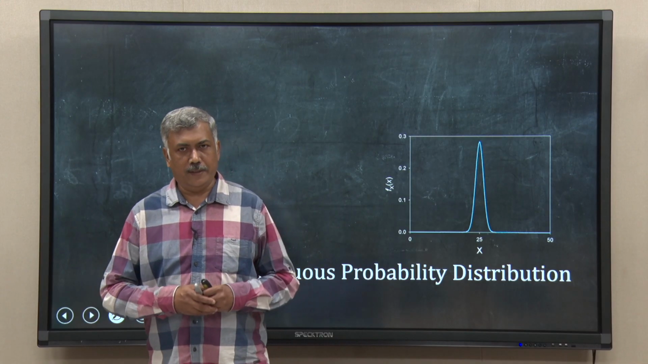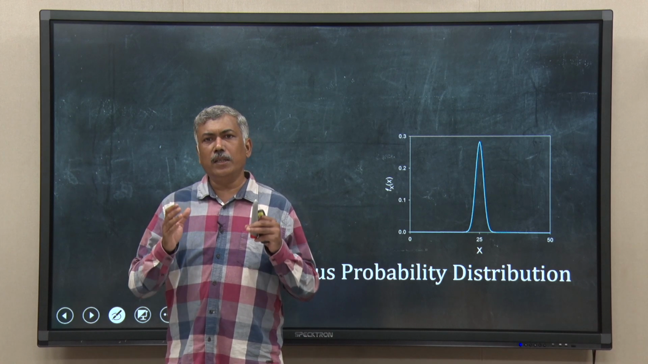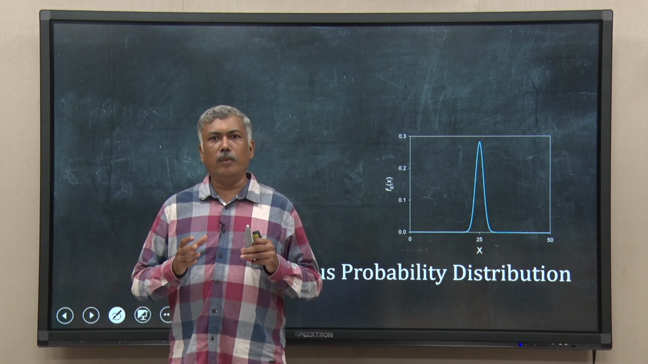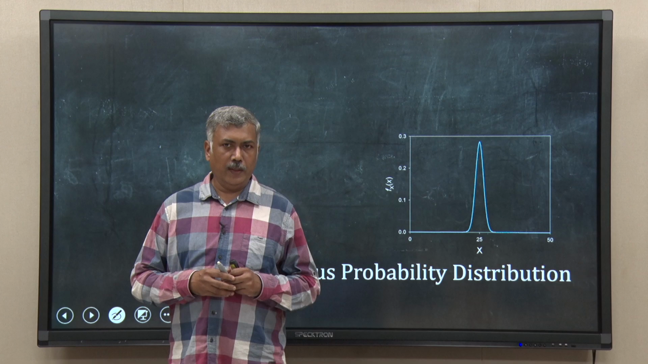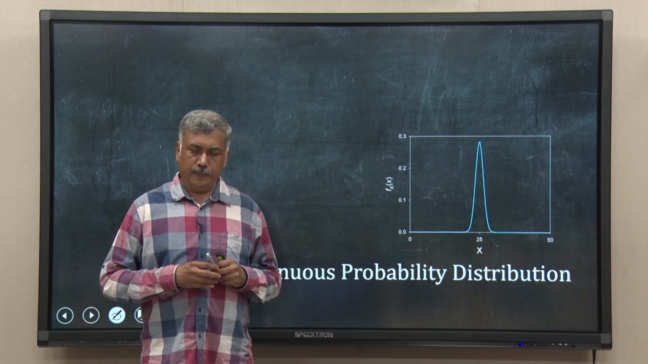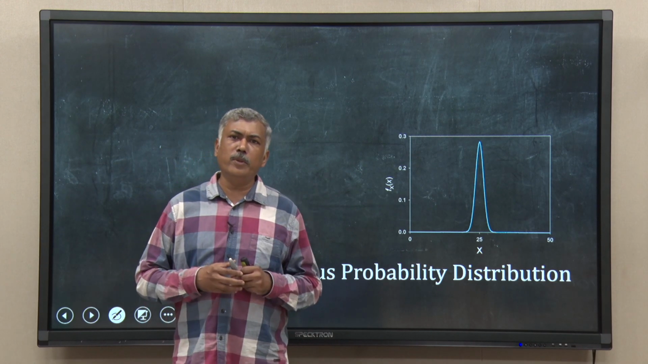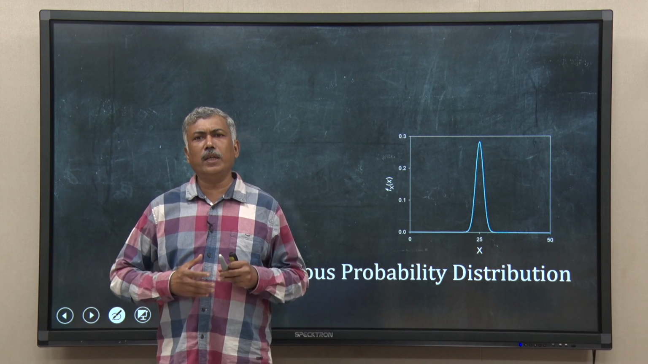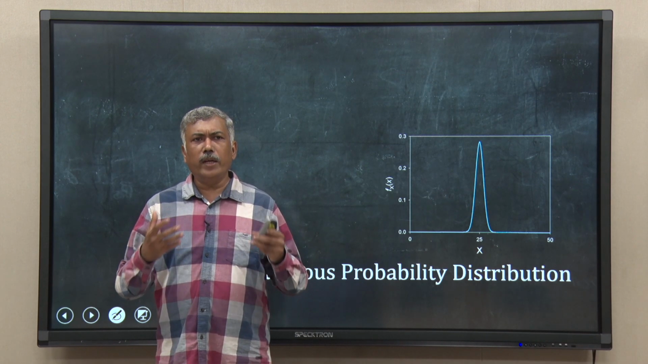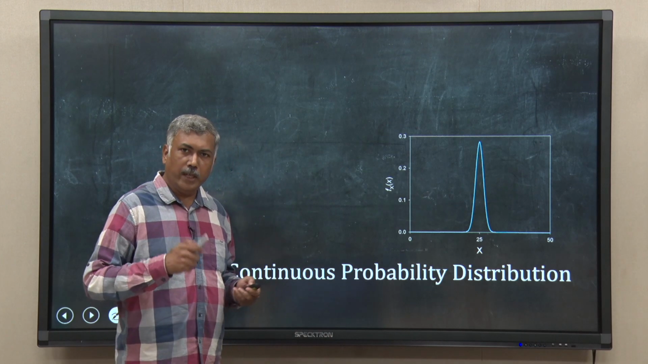Hello, welcome back. In the last lecture, we discussed discrete probability distribution involving discrete random variables. In this lecture, we will discuss continuous probability distribution. Nowadays, it is commonly said that childhood obesity is increasing. So, suppose we are studying the weight of different age groups of kids. So, we have some information on that.